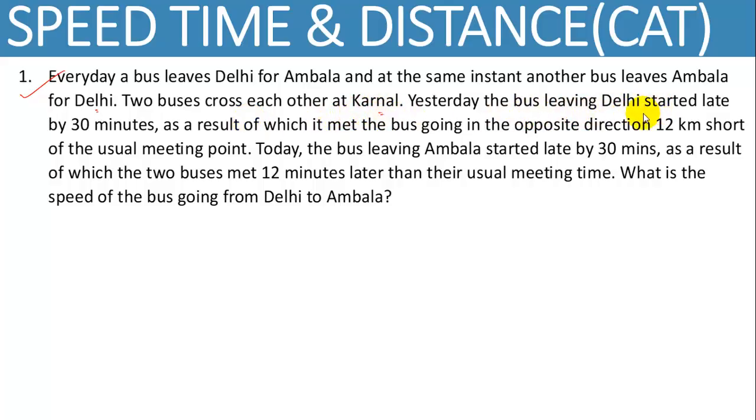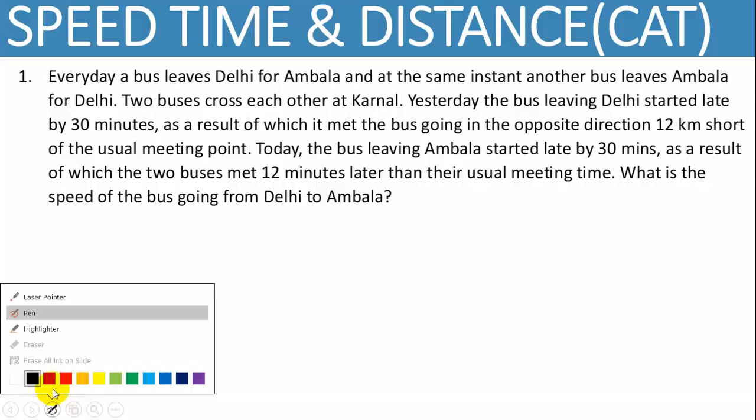Yesterday the bus leaving Delhi started late by 30 minutes, as a result of which it made the bus going in the opposite direction 12 km short of the usual meeting point. Today the bus leaving Ambala started late by 30 minutes, as a result of which the two buses met 12 minutes later than their usual meeting time. What is the speed of the bus going from Delhi to Ambala?